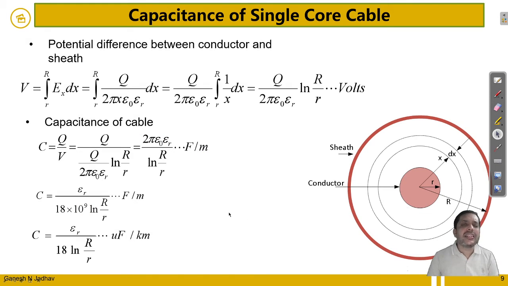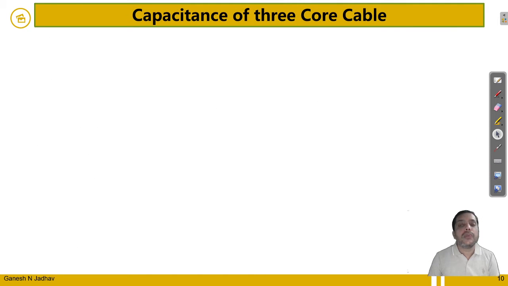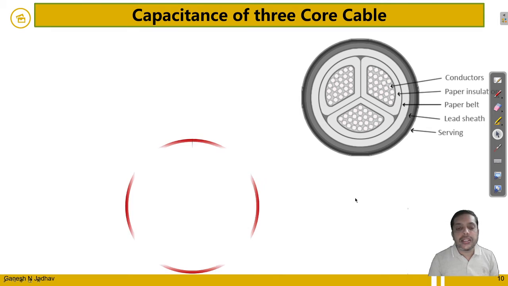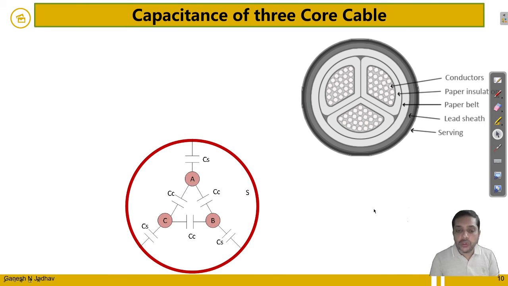But generally the single core cable is very less used in the field. We are generally using the three core cable. In the three core cable, you will observe that there are three conductors, and between each conductor we have an insulating material, and also between the sheath and conductor there is insulating material. So let's draw its diagram. Between the three conductors there is insulating material, means between these two also the capacitance will form, between these two also the capacitance will form.